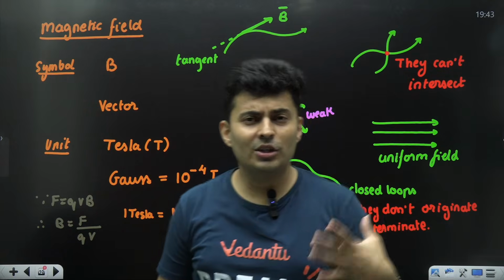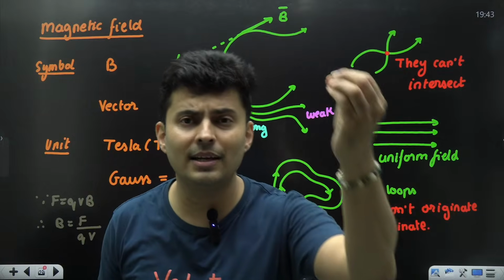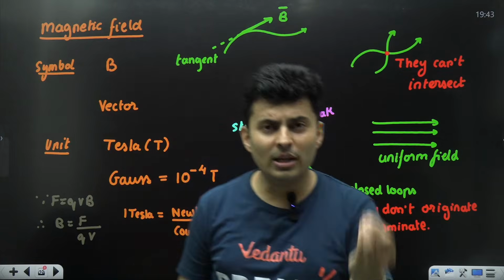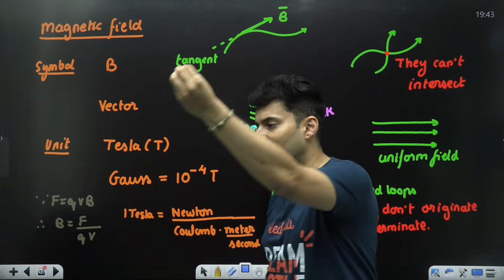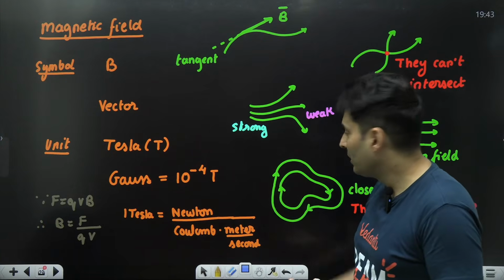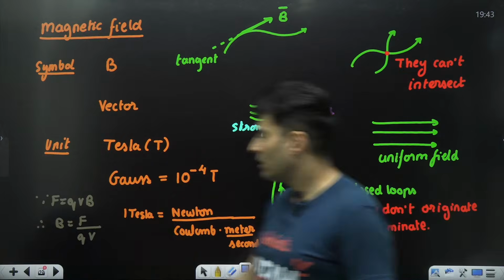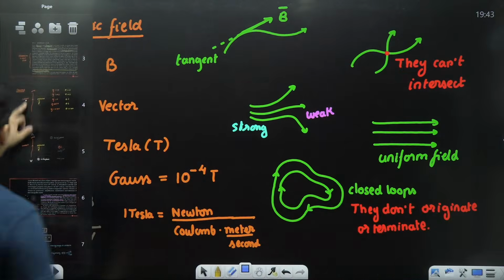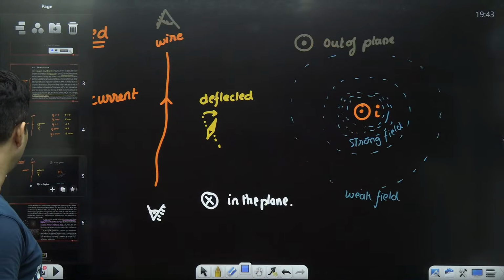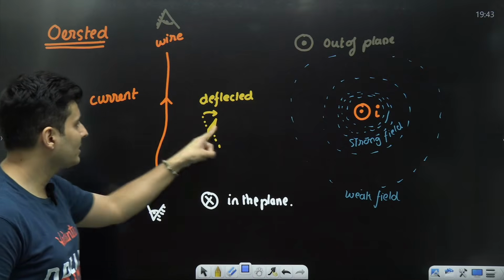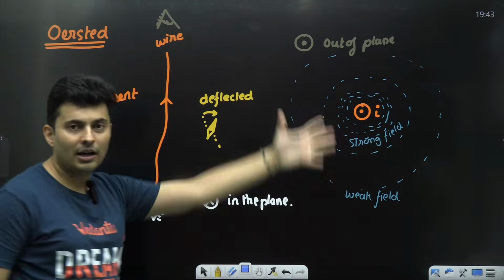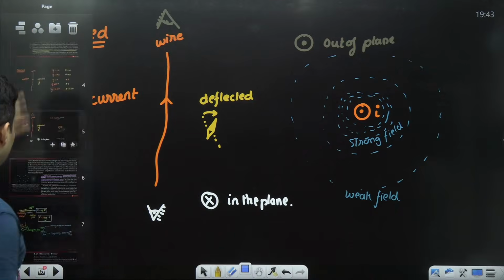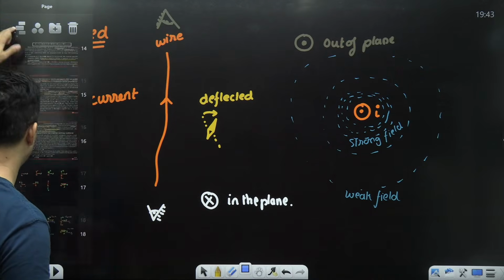Newton's law of gravitation also tells me gravitational field and force at any point. Coulomb's law gives me the field or force at any point. So Biot-Savart's law gives me what is the field due to the current carrying wire. What is this particular field at this point due to this current carrying wire around it. That is what it is. So it is the source of magnetic field.